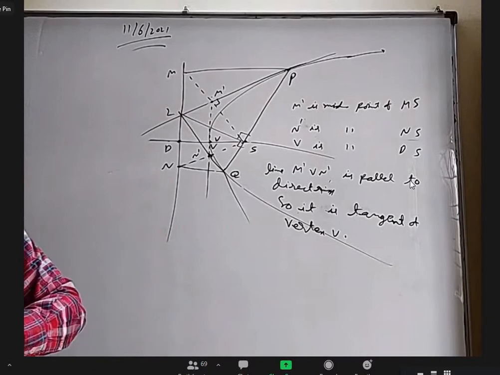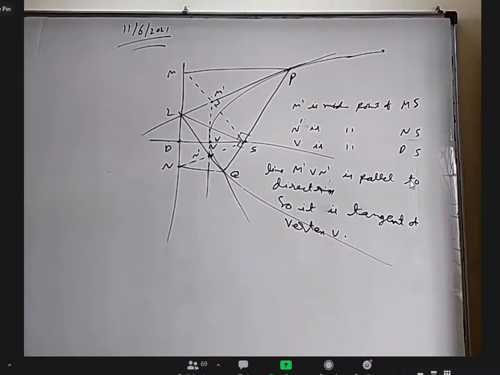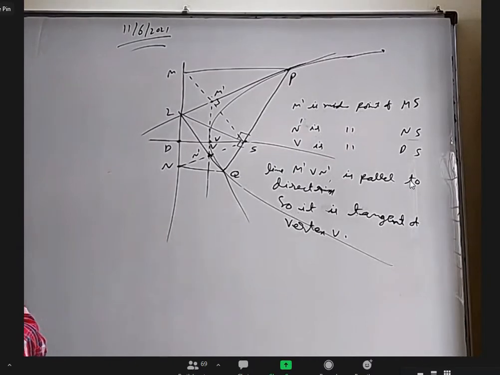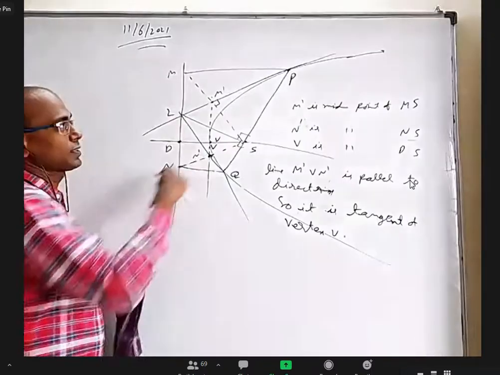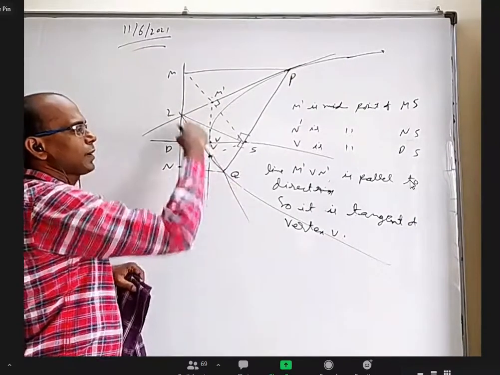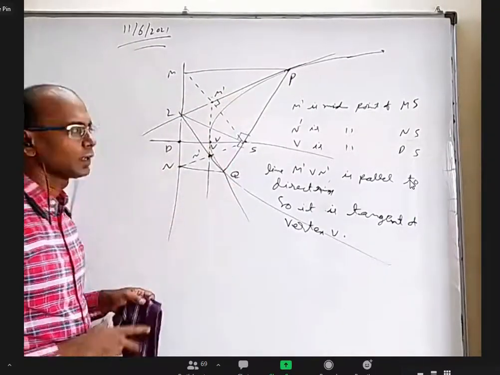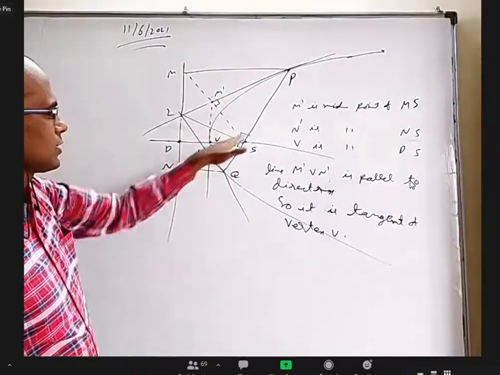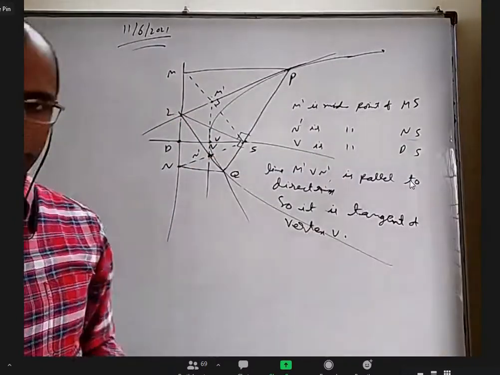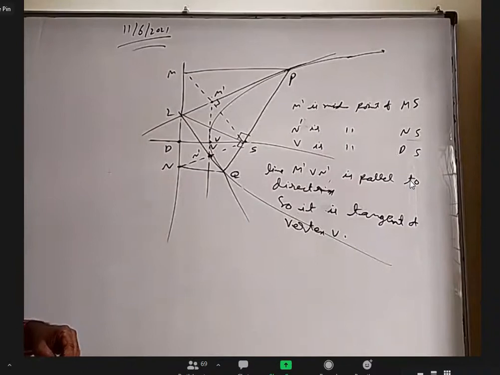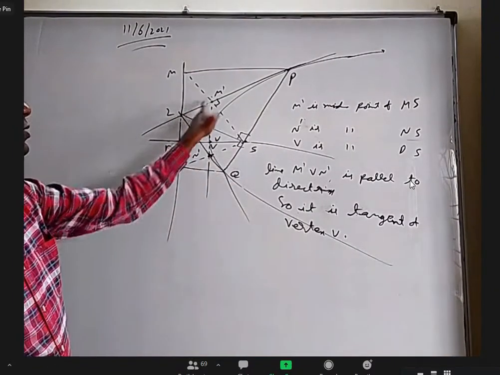Can I say in this figure angle MSN is 90 degrees? Yes, sir. Because see, these two tangents, are they perpendicular? Yes, sir. This is perpendicular to this tangent. This is perpendicular to this tangent. If these two are perpendicular, their perpendicular lines should also be perpendicular. So this is a rectangle actually, this part.